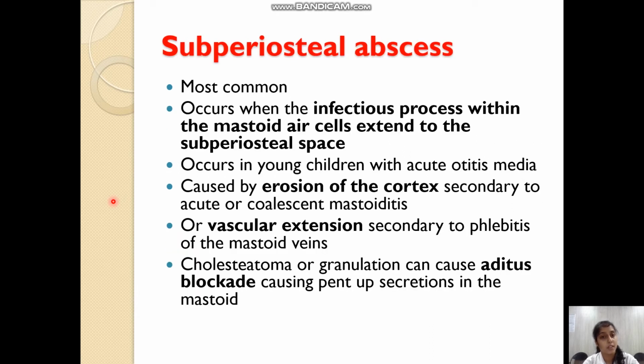Subperiosteal abscess is a very common condition. It occurs when the infectious process within the mastoid air cells extends into the subperiosteal space. The mucopurulent material loculated in the mastoid antrum and the contiguous air cells of the temporal bone can lead to retrograde thrombophlebitis, edema and cellulitis of the soft tissues overlying the mastoid. This presents as the subperiosteal abscess with retroauricular pain, swelling and induration.